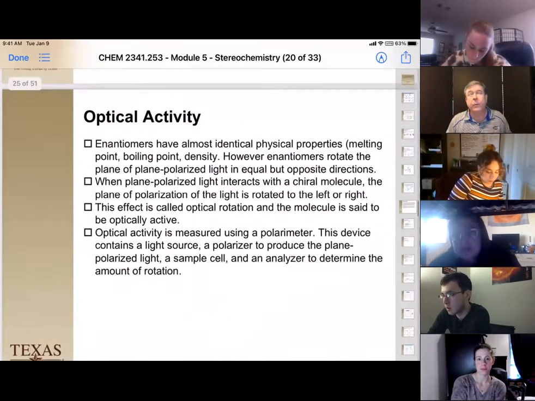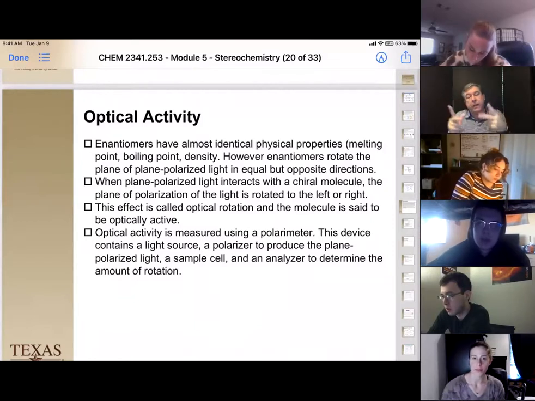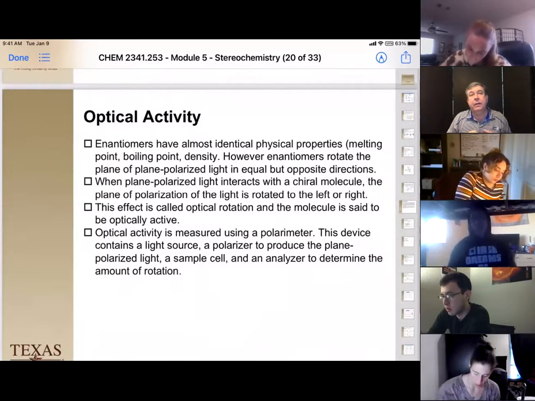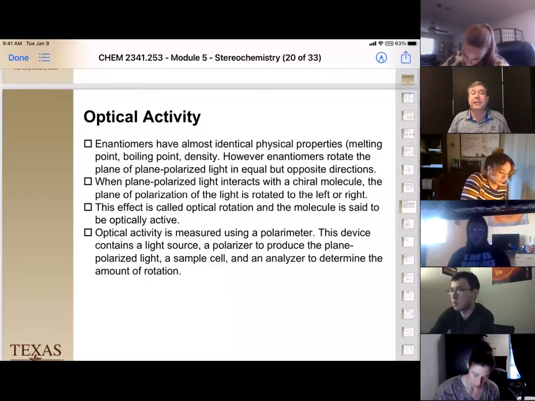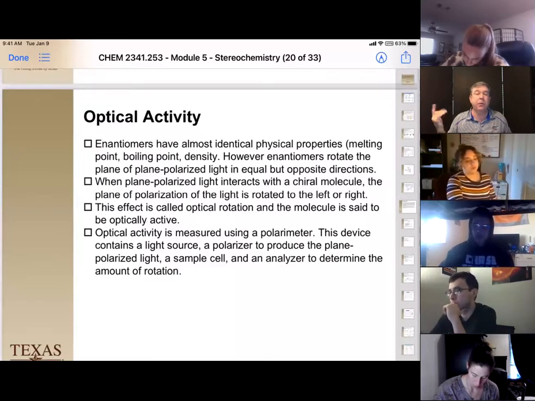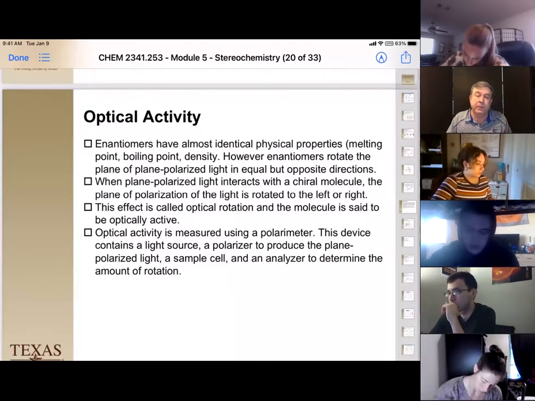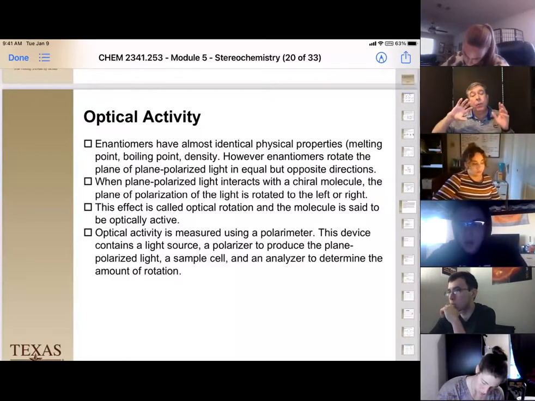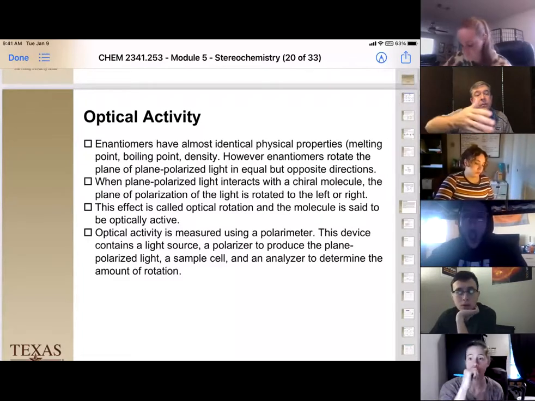Okay, so if this molecule is a mirror image of this molecule and they have all the same connectivity, and other than that place in space, they're identical, okay? Most of the time, both sets of enantiomers have exactly the same properties: melting point, boiling point, density. They bond the same way and everything like that. So how can we tell them apart? Okay, the cool thing about chiral compounds is they interact with light in such a way that they can rotate the light as the light goes through the system.